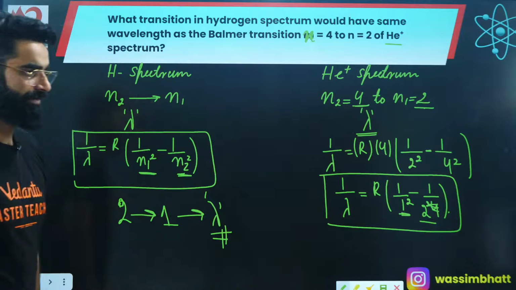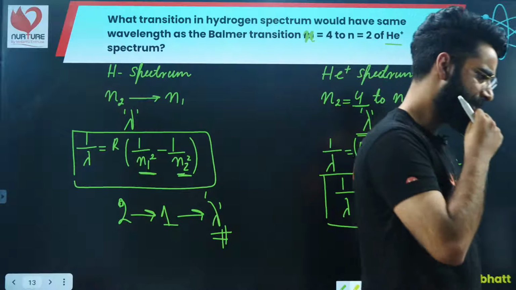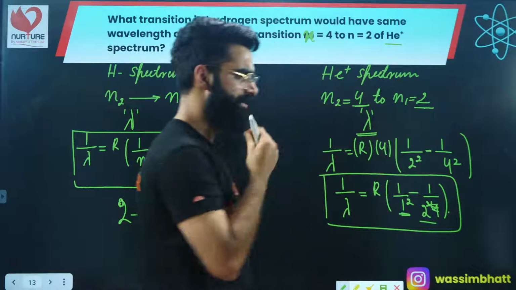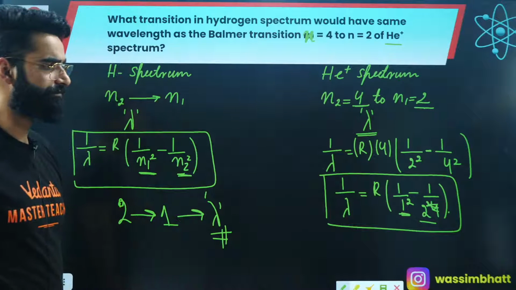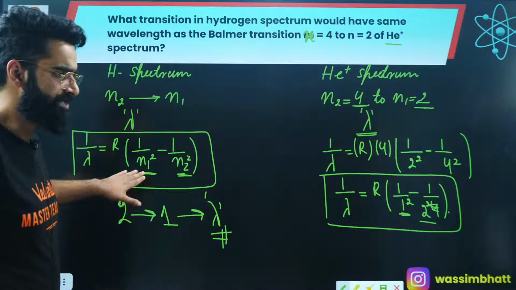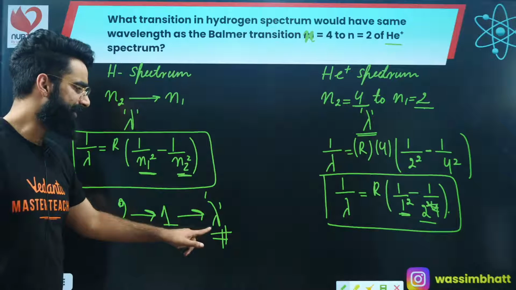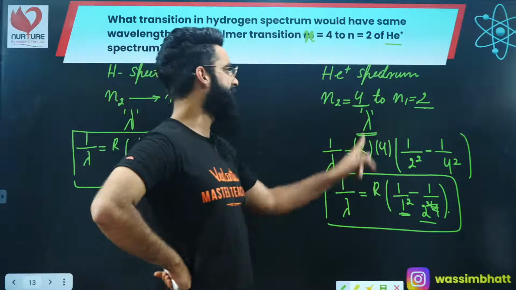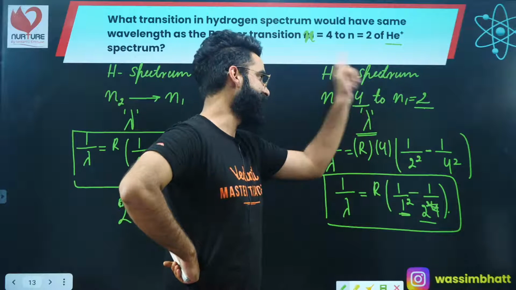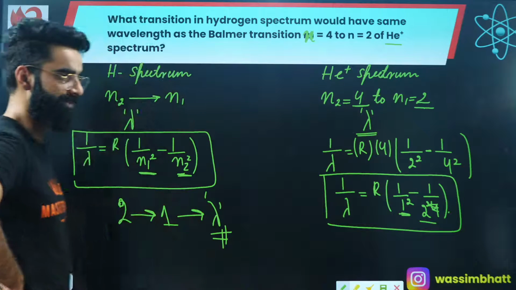I'm sure it's clear to everyone, yeah? Right, people? Let me know in the chat box if it is clear. Yeah? So, in case of hydrogen spectrum, when the electron makes a transition from 2 to 1, the wavelength emitted is going to be same as the wavelength emitted in case of He positive spectrum when the electron makes a transition from 4 to 2 over here. Yeah? Perfect?